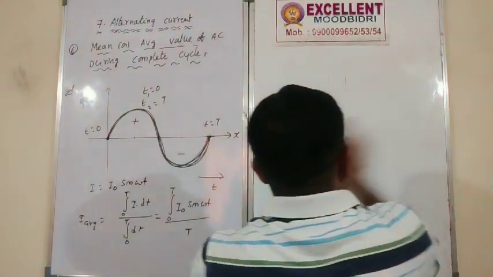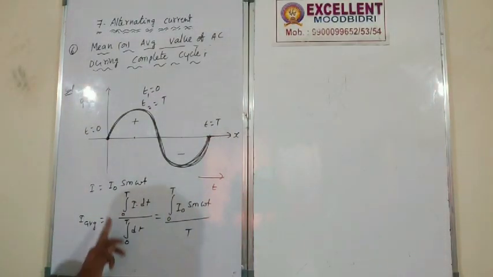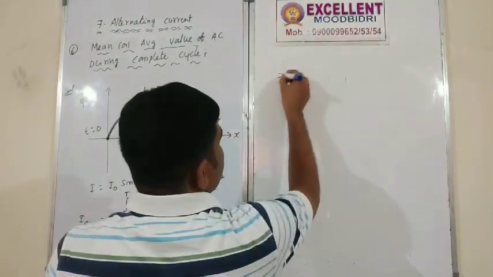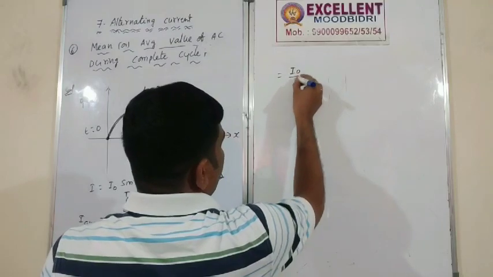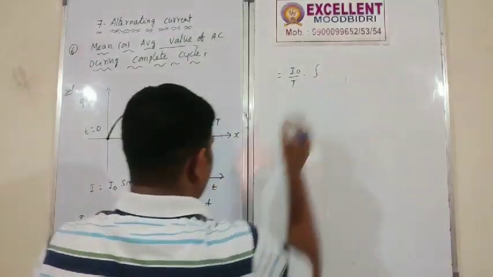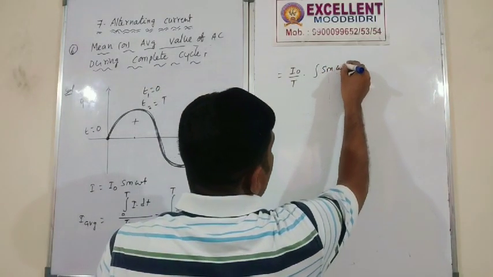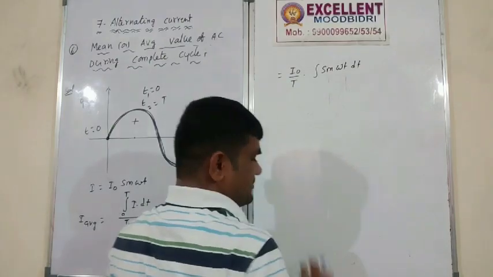Okay, so next. What is common here? I naught we take outside: I naught by t into the integral of sine omega t dt.